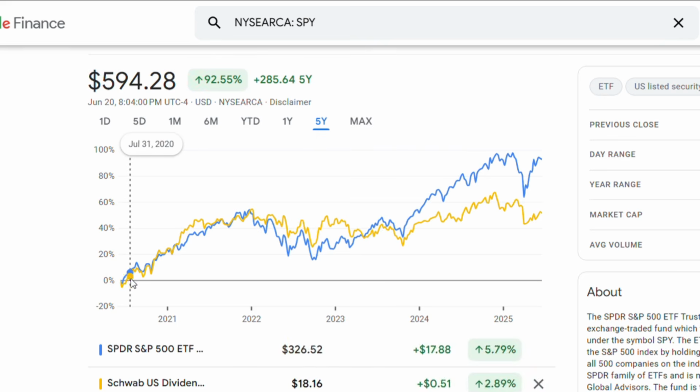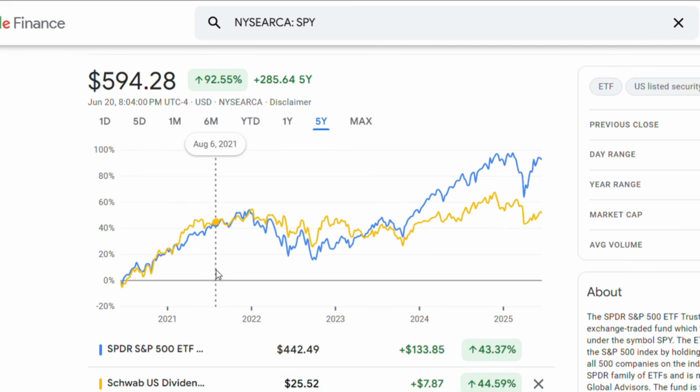Don't get me wrong, SCHD is not a bad investment at all. In fact, it's one of the best ETFs out there for investors who care about consistent income, dividend growth, and quality companies. Just because it underperforms the S&P 500 right now doesn't mean it's failing. It simply means it's built for a different purpose. SCHD focuses on stability and long-term dividend compounding. It screens for companies with strong balance sheets, solid cash flow, and a track record of paying and growing dividends. That means it's packed with reliable names that can weather economic downturns and still reward shareholders.